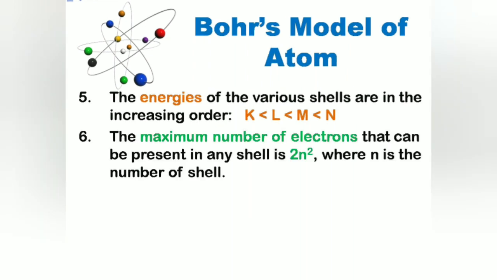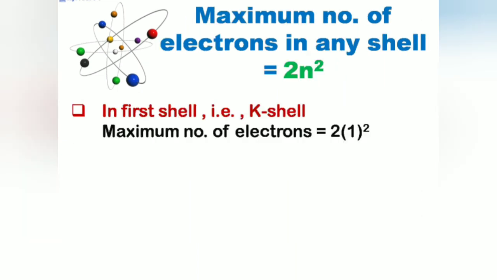The maximum number of electrons that can be present in any shell is 2n square, where n is the number of shell. For example, if we want to know the maximum number of electrons that can be present in first shell, then we will put n is equal to 1 in formula 2n square. And 2 multiplied by square of 1 is equal to 2. So it means that first shell can accommodate maximum 2 electrons.